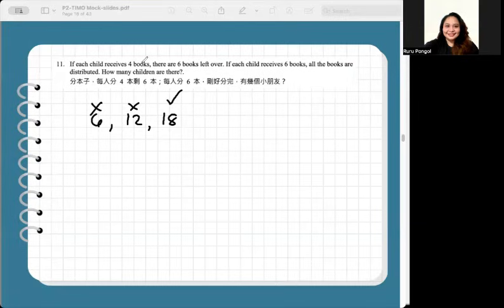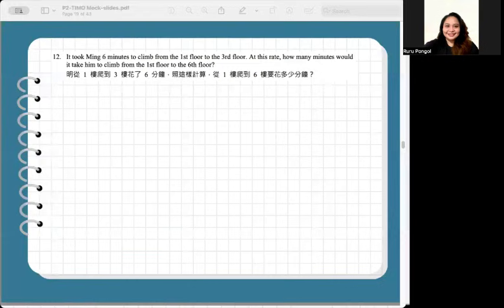So we proceed to the next option, 18 books. 18 books divided by 3 children is equal to 6 books each child. And if there are 3 children that will receive 4 books each, so 4, 4, 4, that's 12. So 18 minus 12 is 6. So the 6 books left over is satisfied. So to answer the question, how many children are there? It's 3, by the help of determining how many books the question is talking about. 18 divided by 6 is 3.